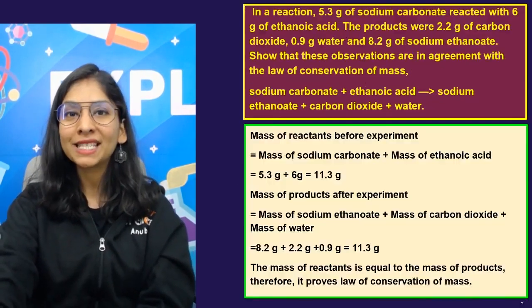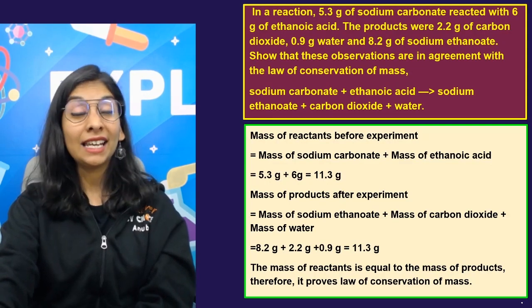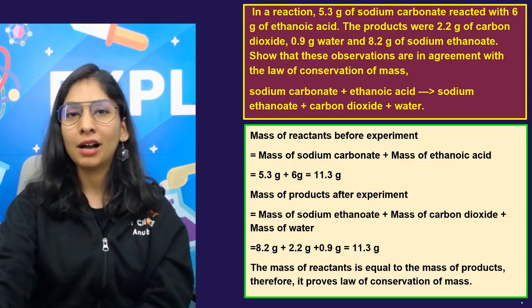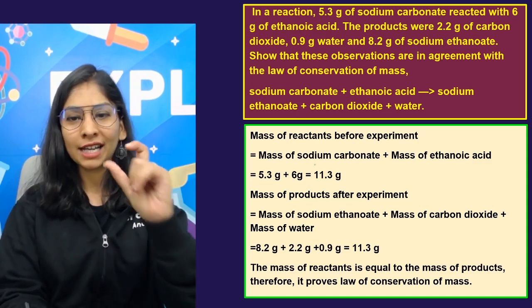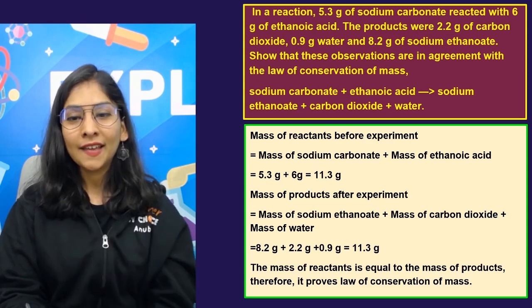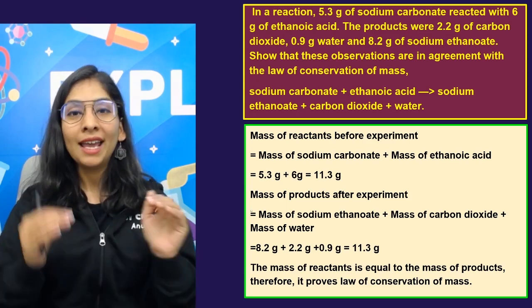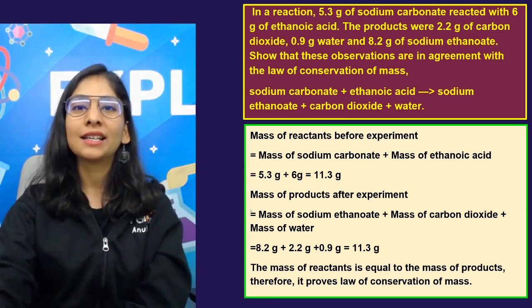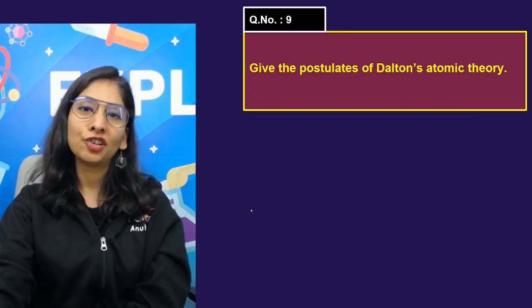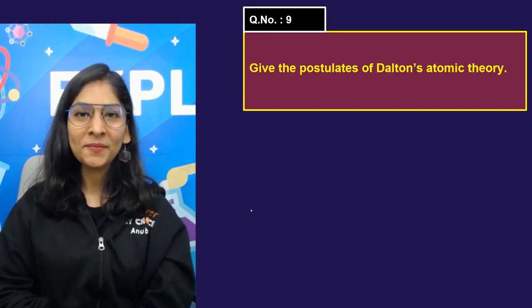So please do not miss any of the steps, otherwise the teacher can cut half a mark, maybe 1 mark. First you will do the sum for the mass of reactants. Then for the mass of products, you will do the sum. And for the third step, you will say that the mass of reactants and mass of products are equal. That's the law of conservation of mass. Isn't it easy peasy?